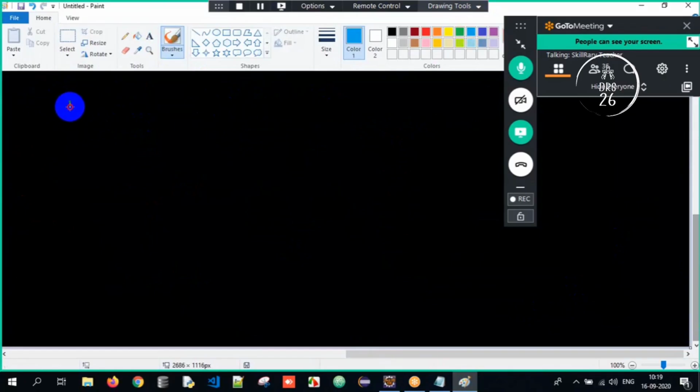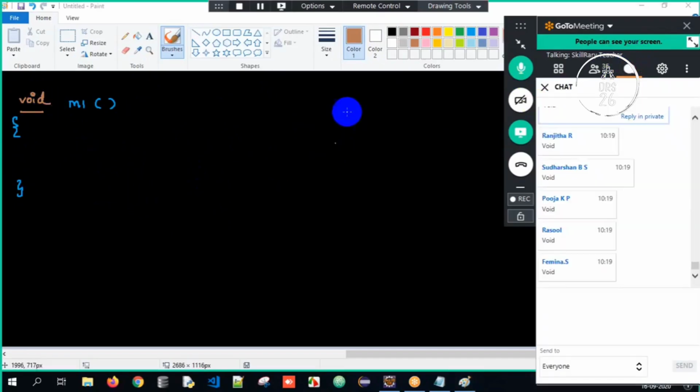Now guys, I will have a method called M1. Open curly braces, close. And now I am not returning any value. What will be the return type of the method here? Think and tell me. Sir, you are not returning anything, so the return type has to be void. Very good.